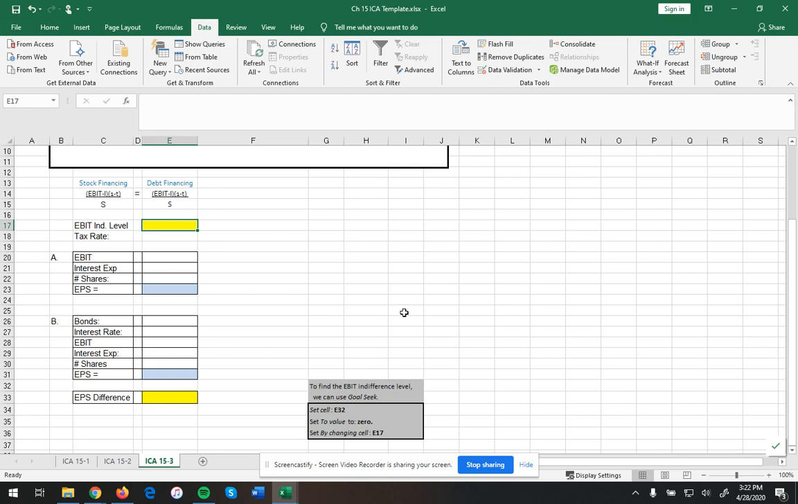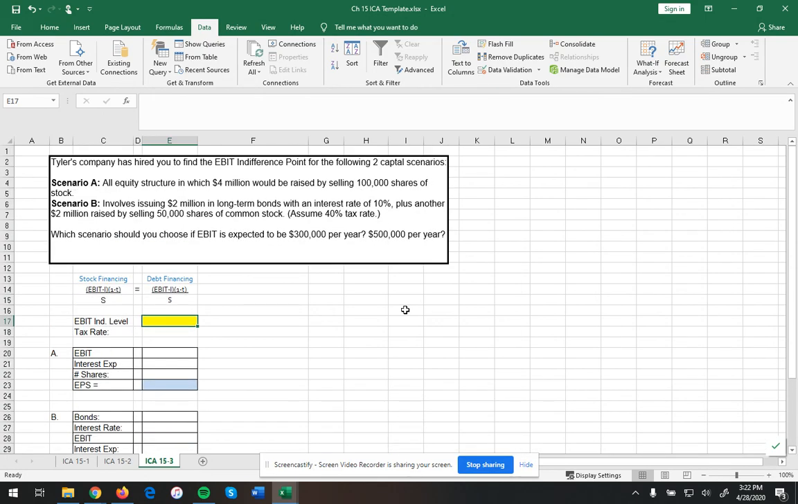All right, the last one we're going to do, ICA 15.3. We're going to use a pretty cool tool called Goal Seek that will help us work through looking up something. Okay, so Tyler's company has hired you to find the EBIT indifference point for the following two capital scenarios.